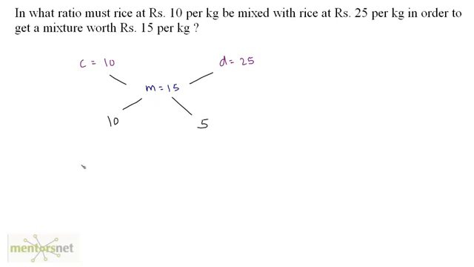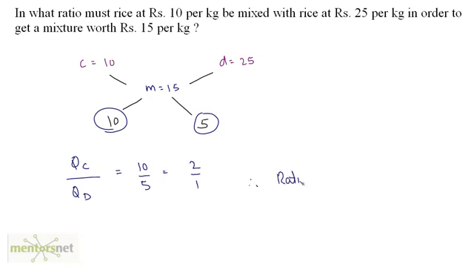So the ratio of the quantity of cheap rice to the quantity of the costly rice is equal to 10 by 5, right? That is D minus M by M minus C. So 10 by 5, and that's 2 by 1. So therefore the ingredients must be mixed in the ratio of 2:1.